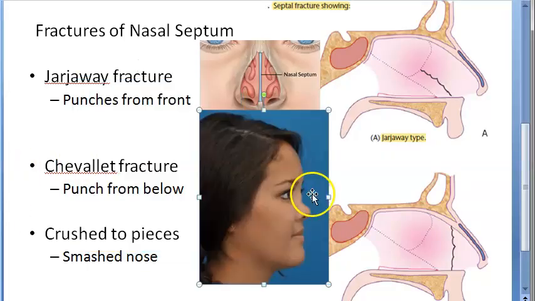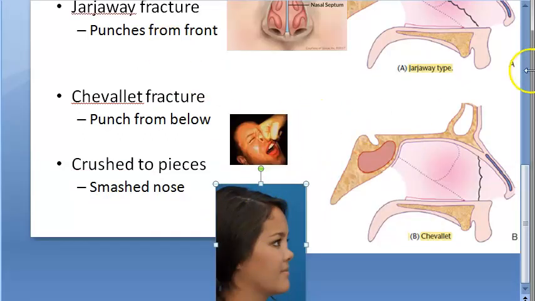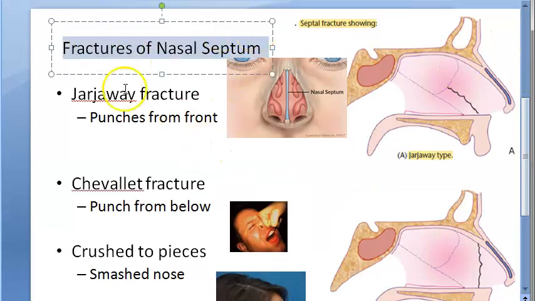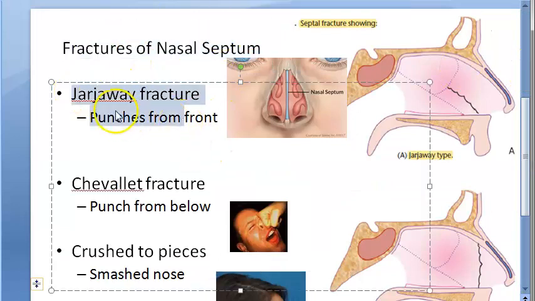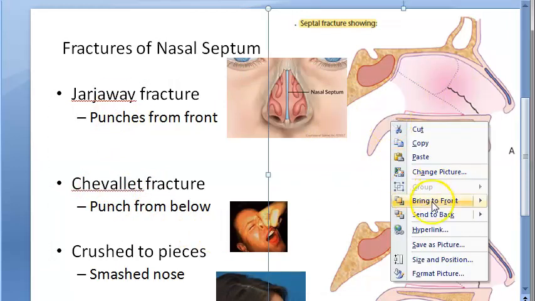So now why did we come to this video? We came to this video to not just understand all these fractures of the nasal septum. We actually came here to understand specific terminology, Jarjavay fracture and Chevallet fracture. Let's look at those now. Now let us look at the Jarjavay type.